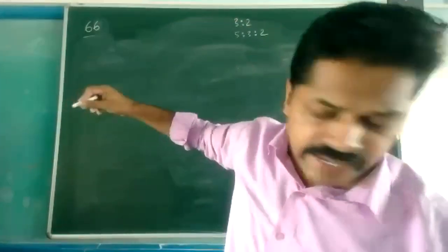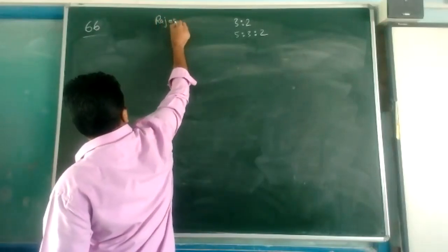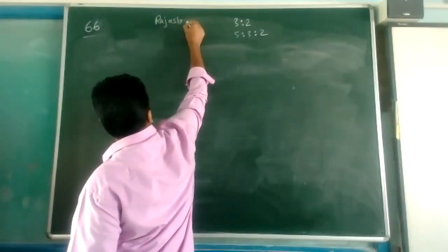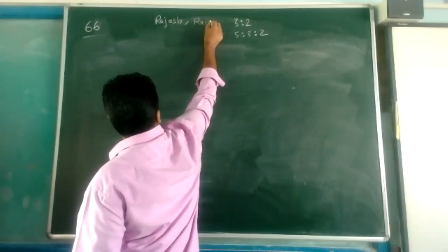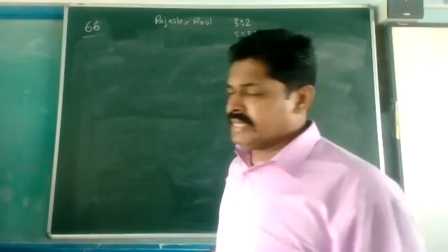Name of the partner is Rajesh, Ravi. Sacrifice of Rajesh.